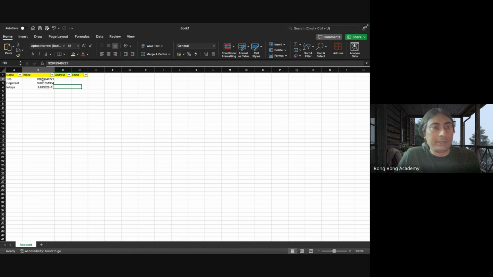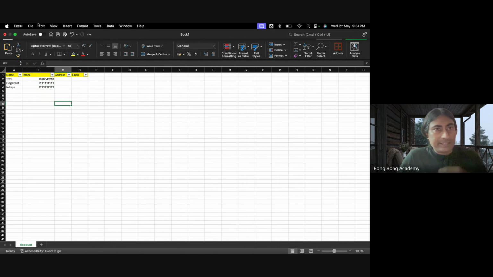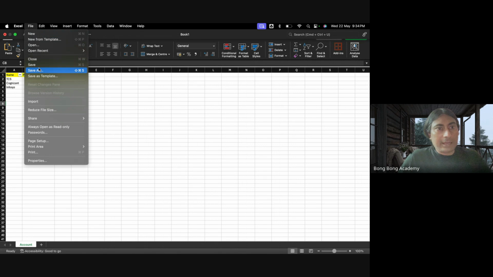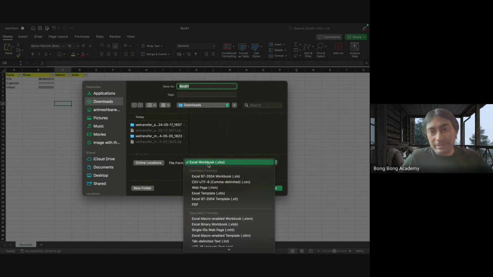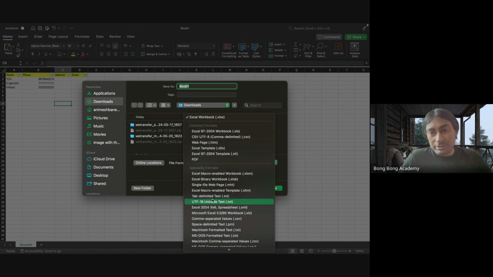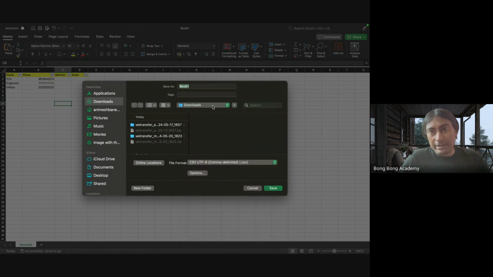I will show you the example. Let me give you an idea. So see this one. I will save this Excel and I will change the format. You see, this format I will change to a CSV file. This one, comma delimited CSV. Okay, and I will name it new accounts and save it.